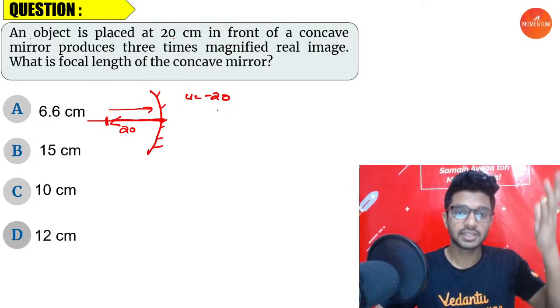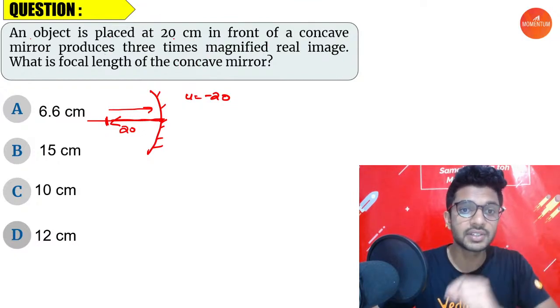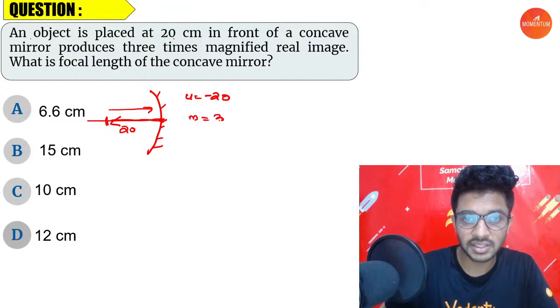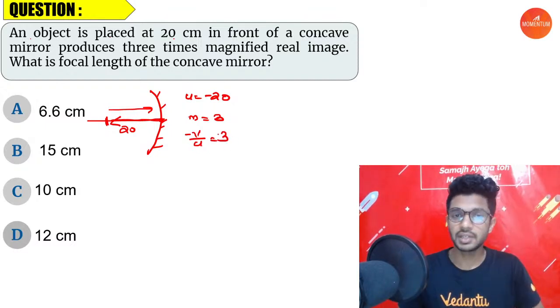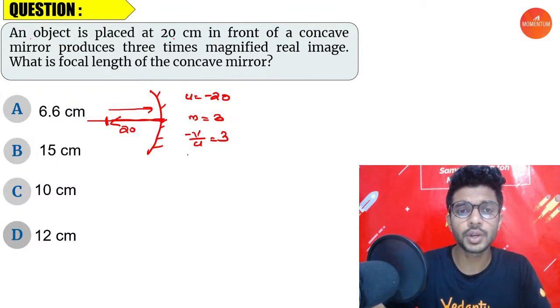Okay. Very good. An object in front of a concave mirror produces a 3 times magnified real image, which means the magnification is equal to 3. How do you find this? Negative of V by U is equal to 3. Just now we have written, right? So what is the value for V?